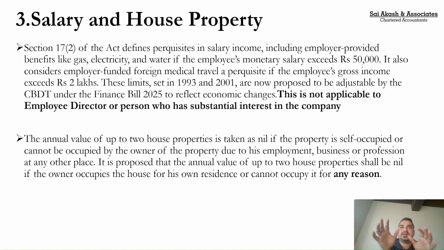Now they have changed that. They have removed that. Now, if I have two house properties, if I want to claim the benefit of two SOPs, two self-occupied house properties, for whatever reasons, if I'm not staying in that house, I can claim this benefit. Earlier, the law was I can claim the benefit of SOP only if I'm not occupying that house because of my employment or my profession or my business. Now they have changed, for whatever reason, if I'm not using, up to two houses I can claim as a self-occupied property. Again, a very welcome amendment.